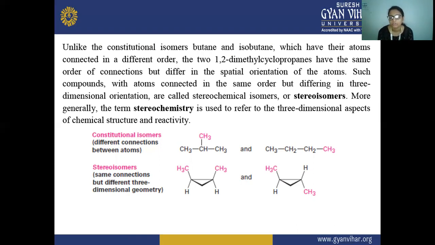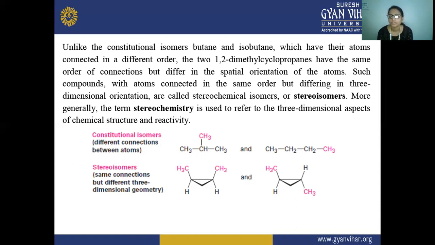You can see the constitutional isomers, that is, different connections between the atoms. Here you can see CH3, CH, CH3, CH3, and CH3, CH2, CH2, CH3. So here are butane and isobutane. This is isobutane and that is butane, which have their atoms connected in a different order. Their molecular formula is the same, but their structure is different.